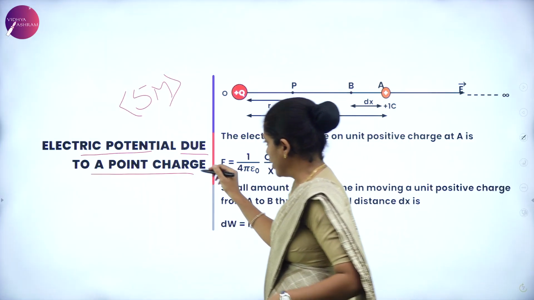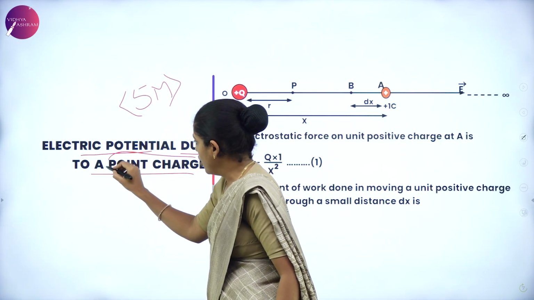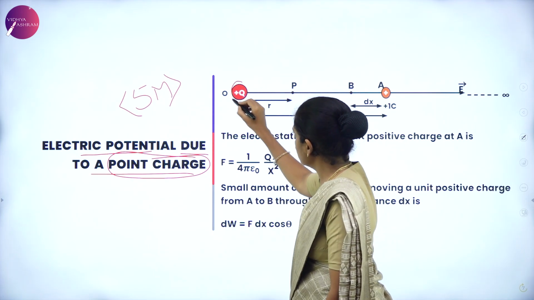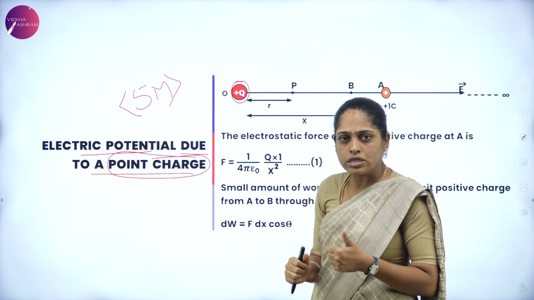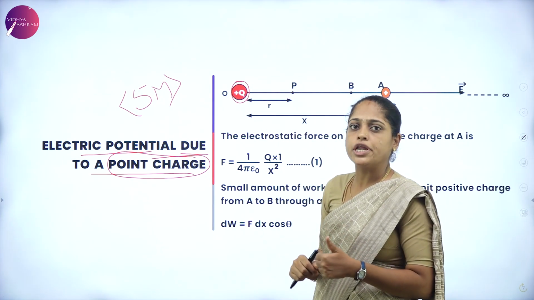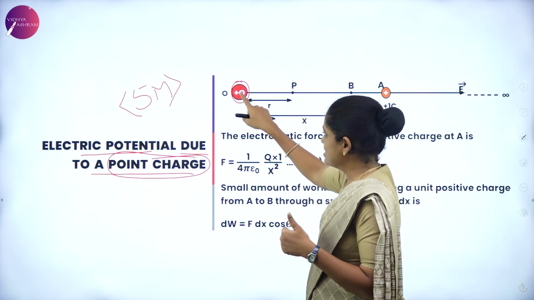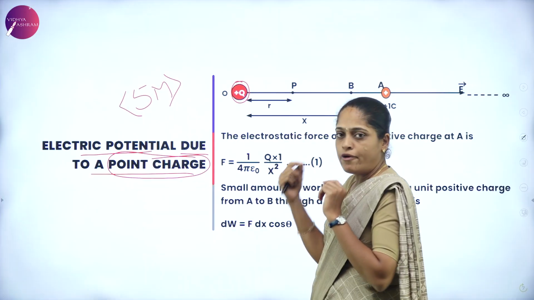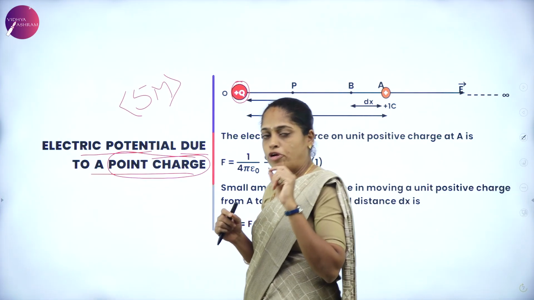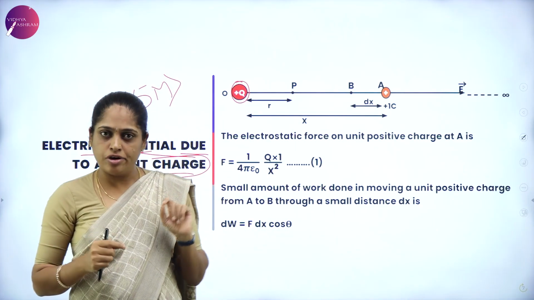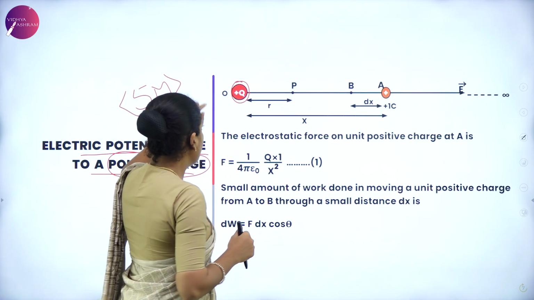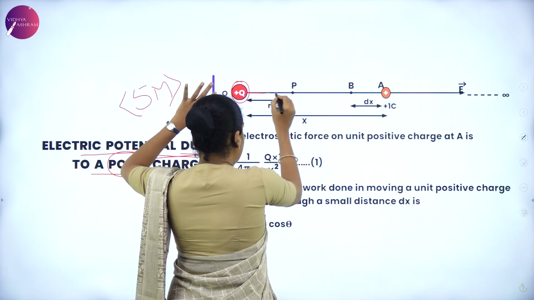You have to consider a point charge, and for a point charge you always consider a positive charge. Plus Q is the point charge. Due to this point charge, I need to find the electric potential at a point. So we have considered a point charge which produces the electric field.